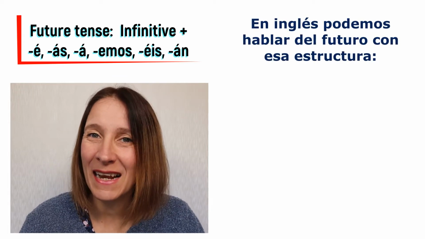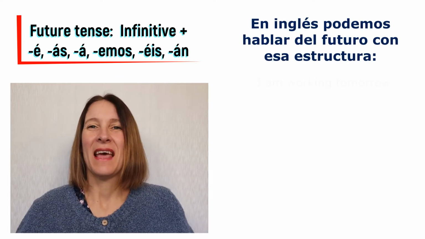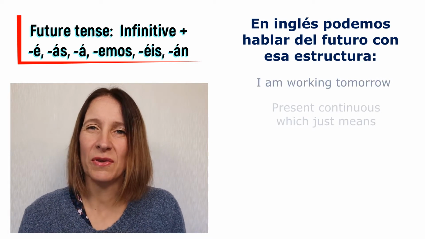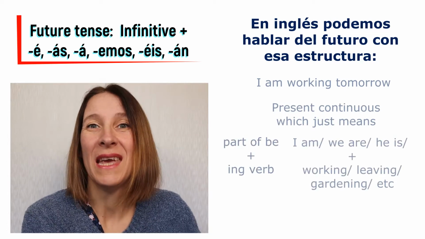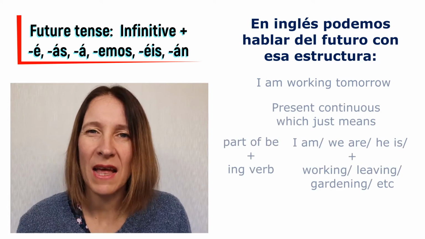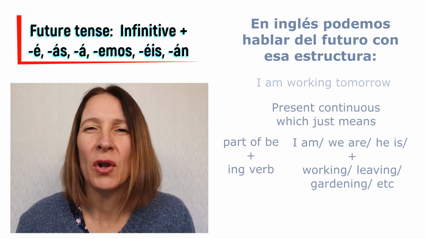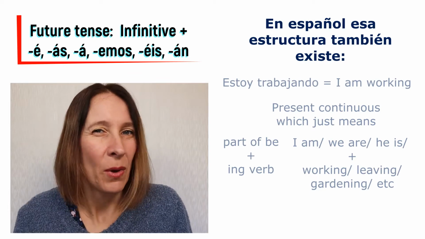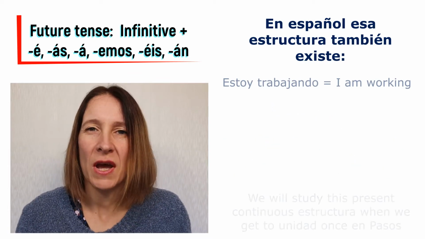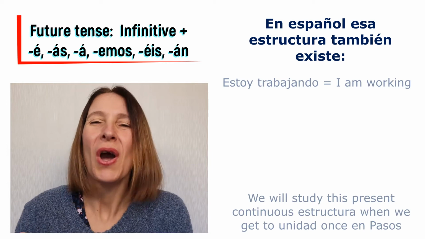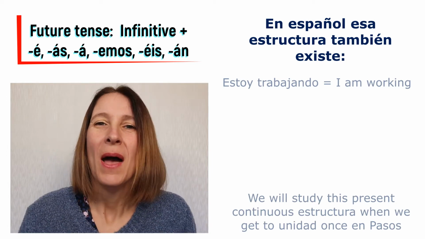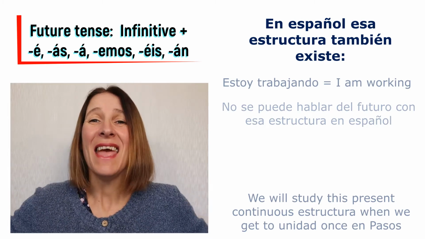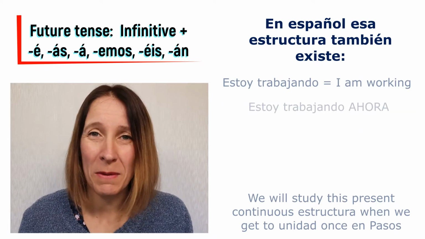Ahora, en inglés, we can say things like, I'm working tomorrow, por ejemplo. And that's the present continuous. We have I am and working. Y en español, we do have that tense. But en español, if you say, estoy trabajando, then that means right now. And we'll deal with that thing in the future. For now, I would like you to know that you can't use that estructura para hablar del futuro en español. Estoy trabajando means en ese momento. And that's all it means.